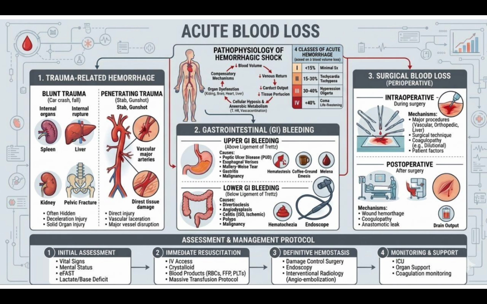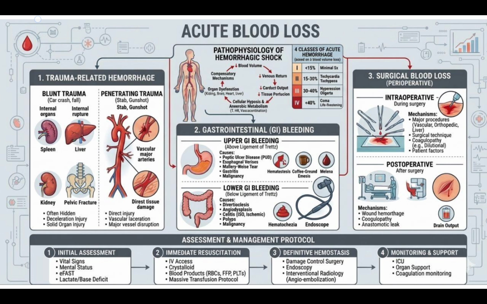What happens in blunt trauma is there is damage to internal organs, and there is also internal rupture. What happens in penetrating trauma is there is vascular laceration and major vessel disruption that leads to acute blood loss and hemolysis. If we discuss GI bleeding, there are two types: upper GI bleeding and lower GI bleeding. Why is it like that? Based upon the ligament of Treitz, we divide into upper and